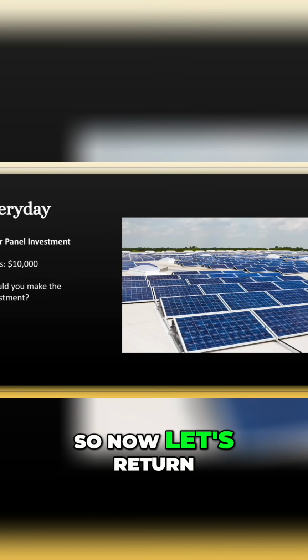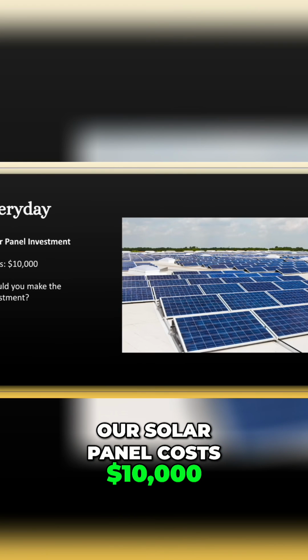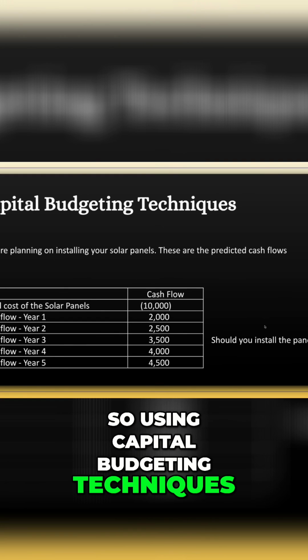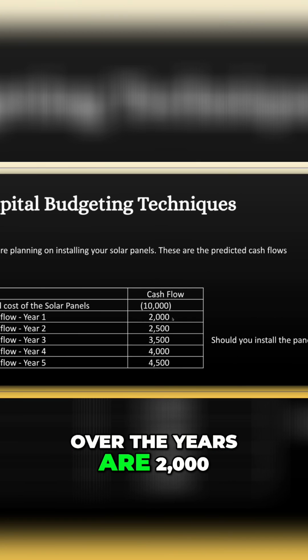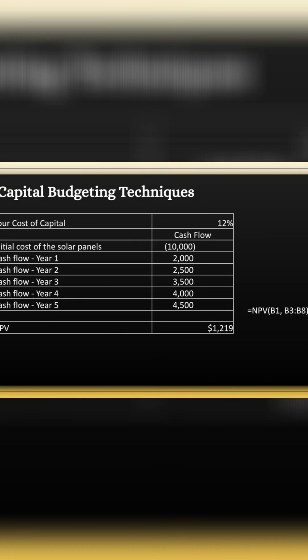Okay. So now let's return to our example. Our solar panel costs $10,000. Should we make the investment? So using capital budgeting techniques, we can predict the cash flows. The cash flows over the years are $2,000, $2,500, $3,500, $4,000, and $4,500 with an initial cost of $10,000. Should we install these panels?